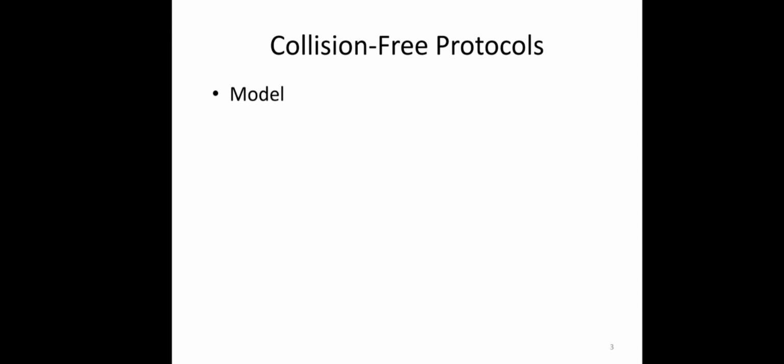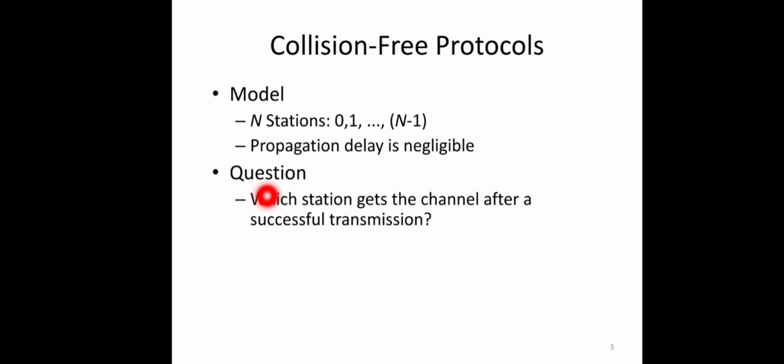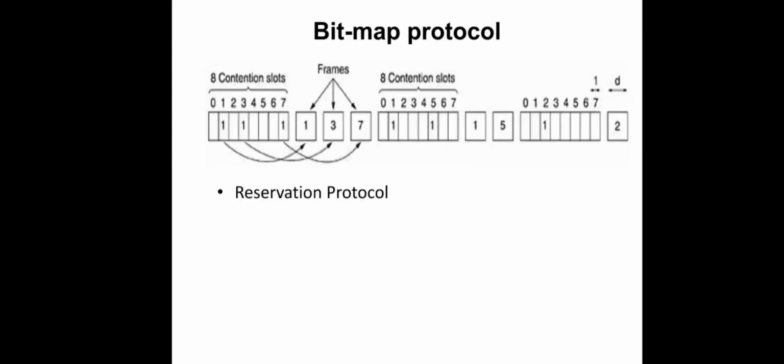The model we are using is the same as that used in the collision detection protocols. We have n different stations, and these stations are numbered uniquely from 0 to n minus 1. So every station will be identified by a number from 0 to n minus 1. We also assume that the propagation delay over the network is negligible. So the question is, which station gets the channel after a successful transmission? At this moment, which station will be allowed to transmit data next? That is the question. So the first protocol is called the bitmap protocol.